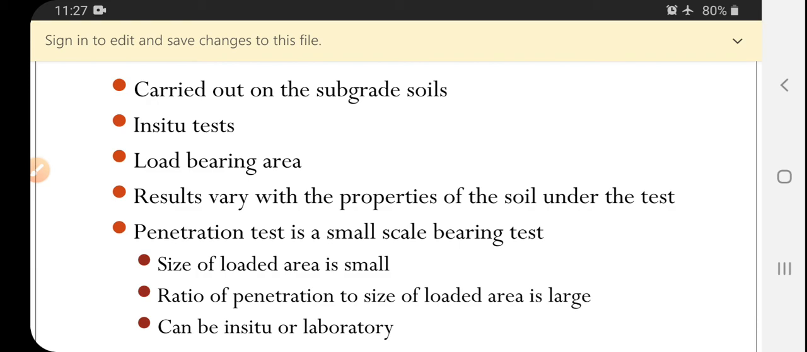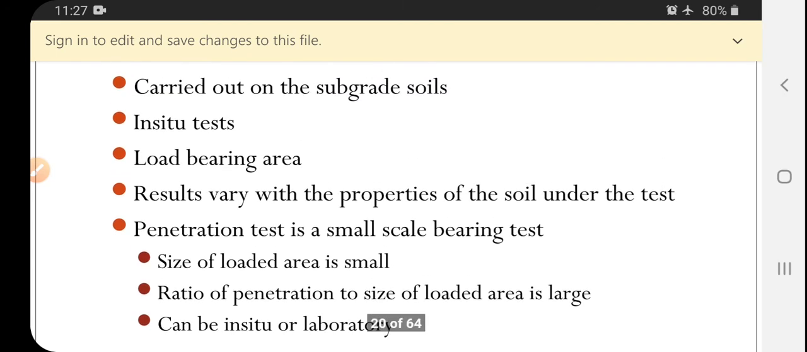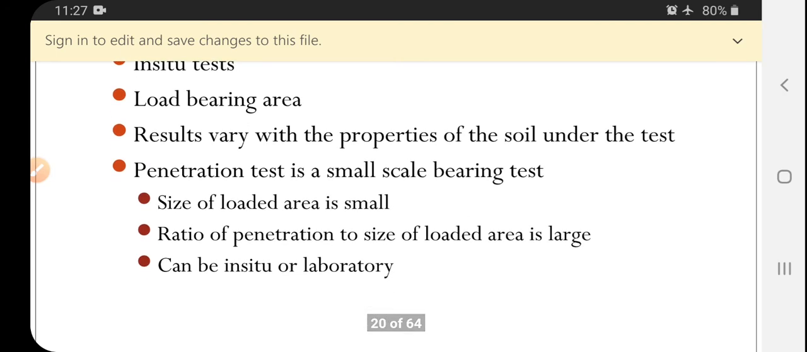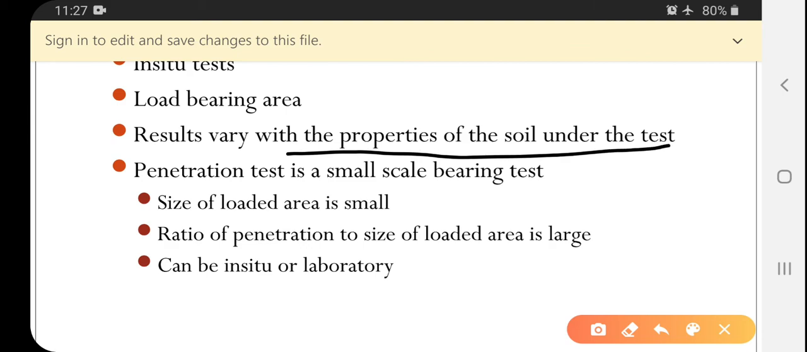Up to that limit the soil can take the load; after that it cannot take the load, and it may be subjected to failure. Results vary with the properties of the soil under test. Next one, the penetration test is a small scale bearing test.